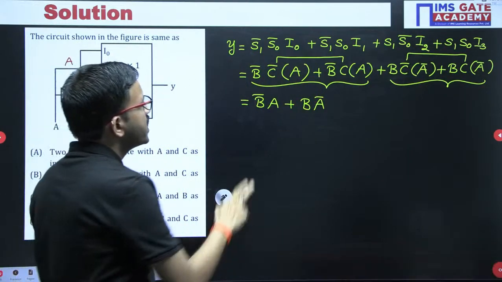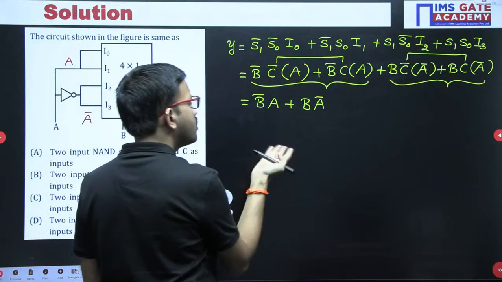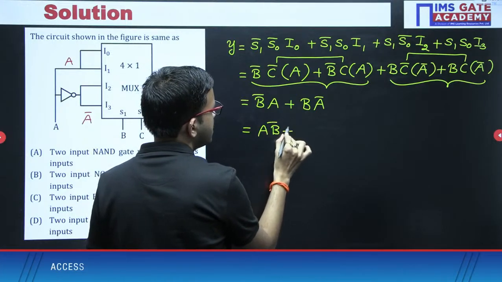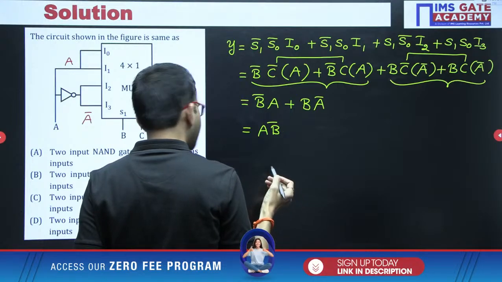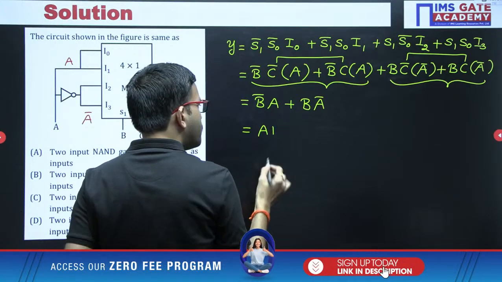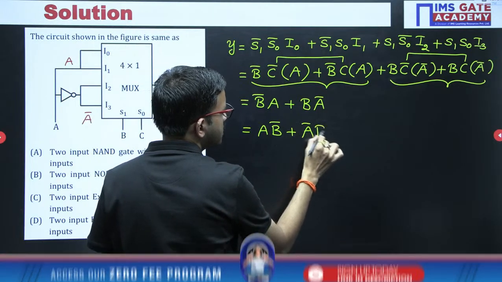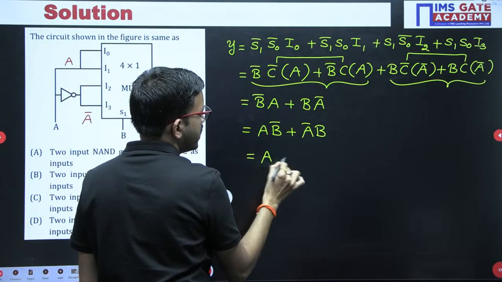So you are getting B bar A plus B A bar, or you can write it in another way, no problem, like AB bar plus A bar B. In any manner you can write, because the AND operator will satisfy the commutative law. We can interchange the order of the variables. So this one is nothing but A XOR B.